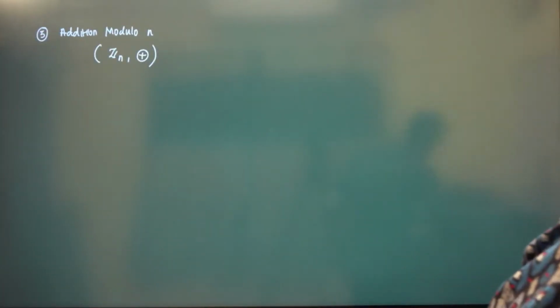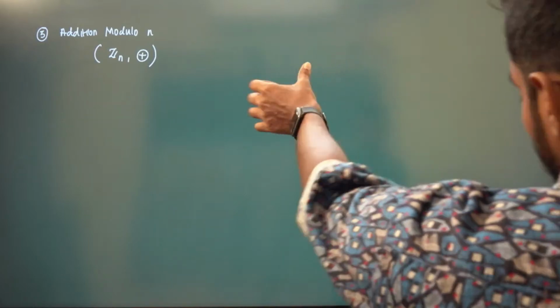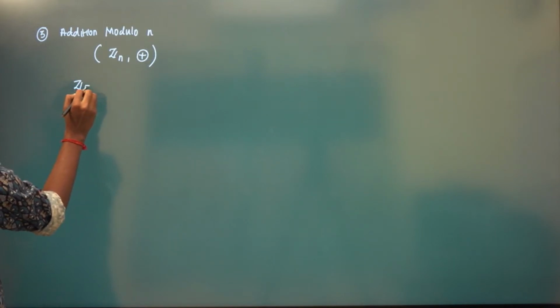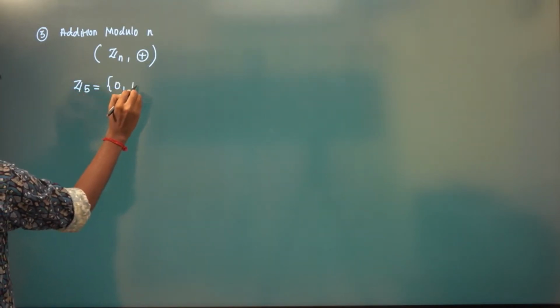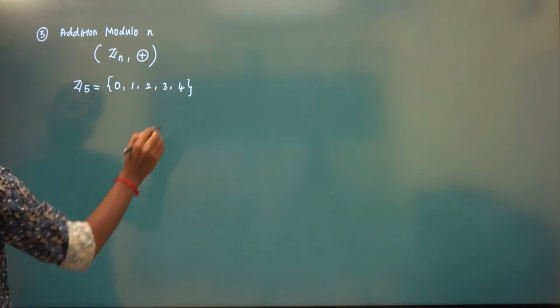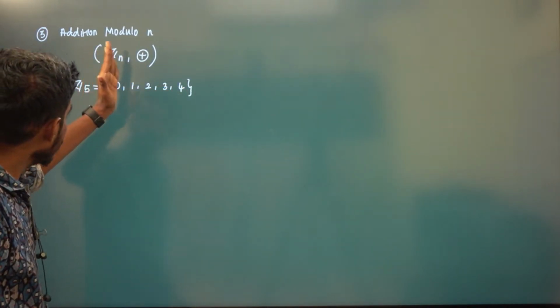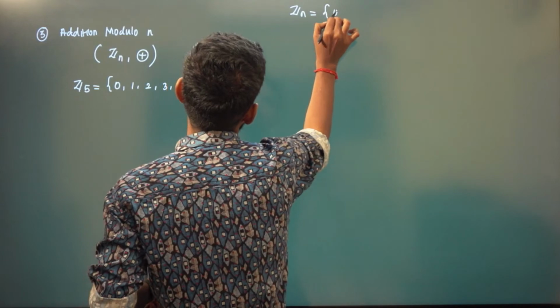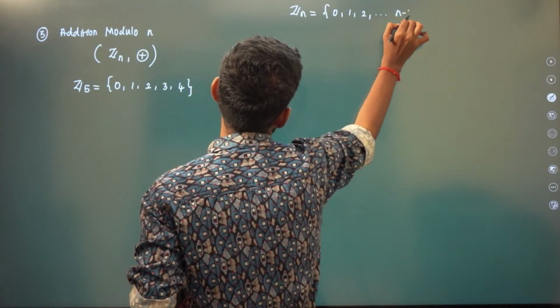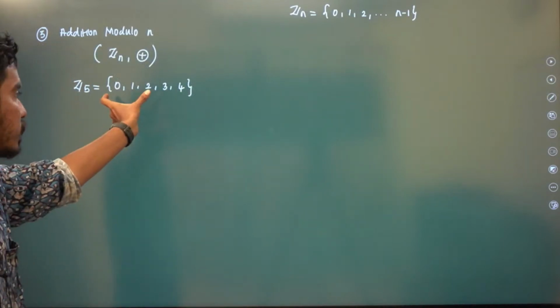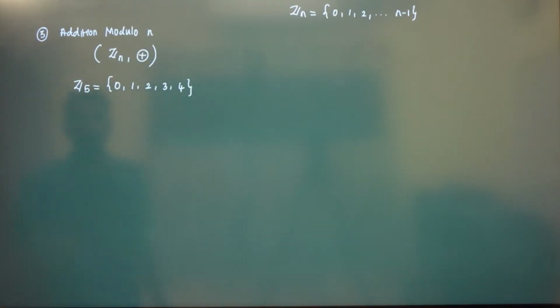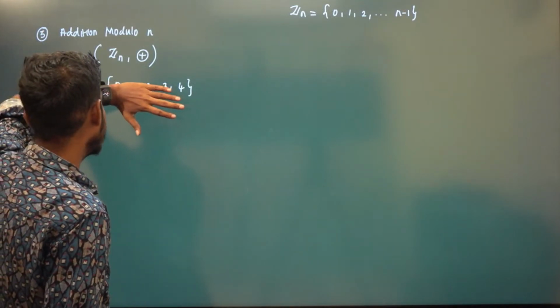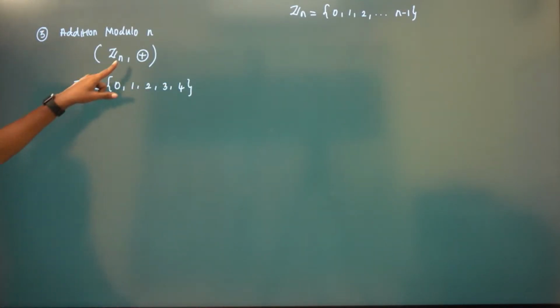If you want to construct a group with 10 elements, you can find the solutions of z power 10 equal to 1, or otherwise you can construct this group. I'll give an example. Let us take Z5. So Z5 will have 0, 1, 2, 3, 4. In general, Zn will have 0, 1, 2 up to n minus 1. So Z5 will have 0 to 4 and this has 5 elements, right? Now this will be an abelian group with respect to addition modulo n.